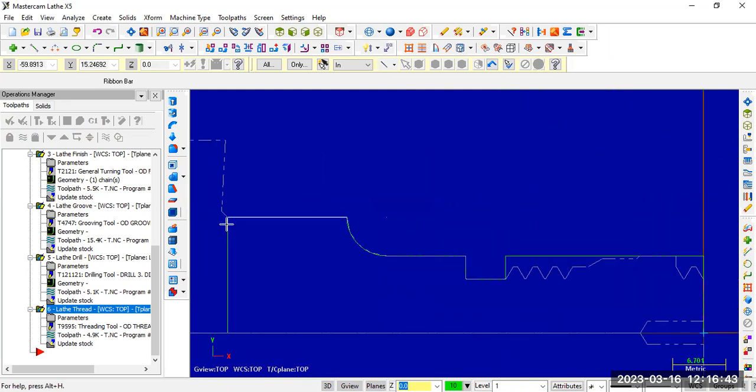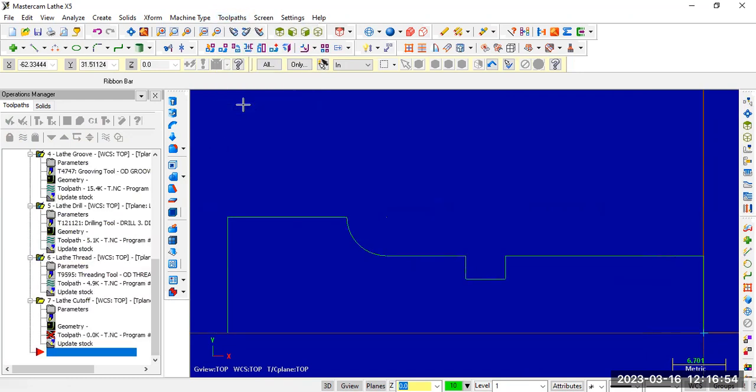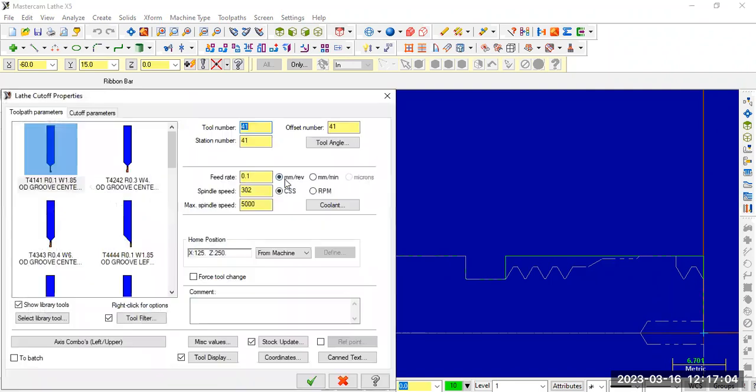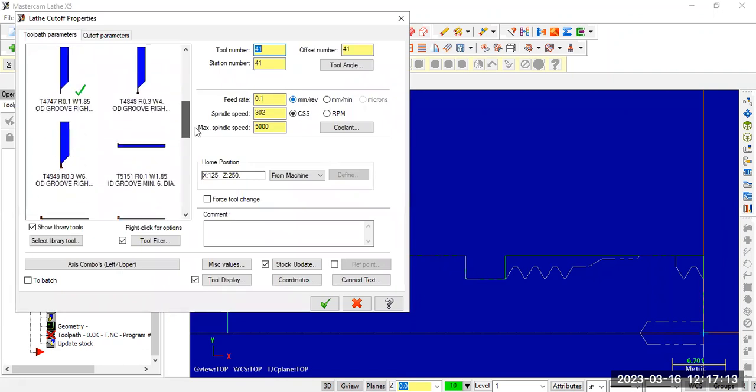Here at this line, at this end, we need to trim, we need to cut off. So again, Tool Path, Cut Off. Select Cut Off. Select the cut off boundary point. Select this point. Again, we need to use one tool to perform the parting-off operation. Grooving tool and parting-off tool are both the same.